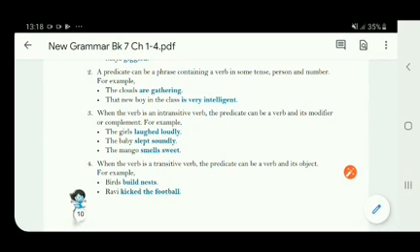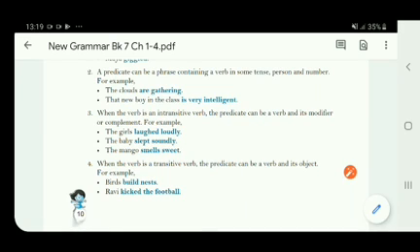Now we come to the next point. When the verb is an intransitive verb, the predicate can be a verb and its modifier or complement. For example, the girls laughed loudly. So what is the subject in it? The girls. They are the subject, and what is the predicate part? Laughed loudly. So laughed is the verb without having an object in it.